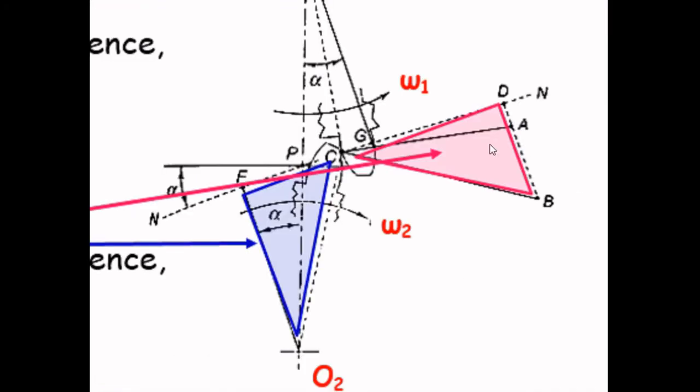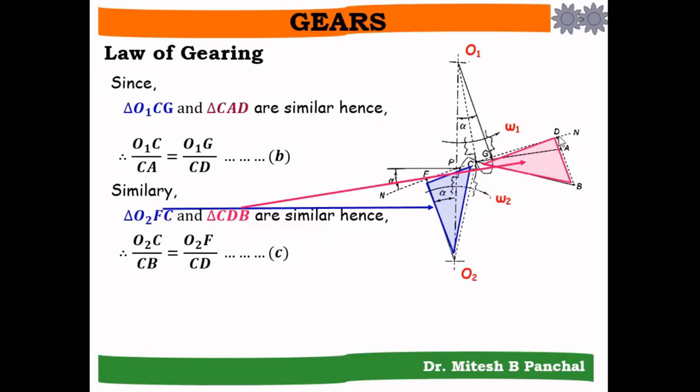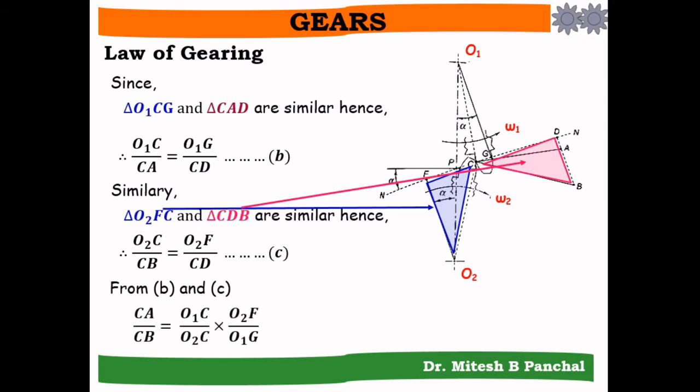That is equation C. So now from B and C we can have the relationship CA by CB equal to O1C divided by O2C into O2F divided by O1G.